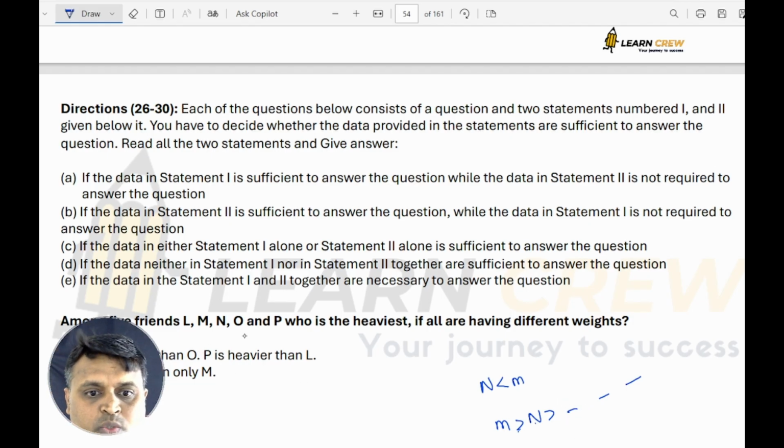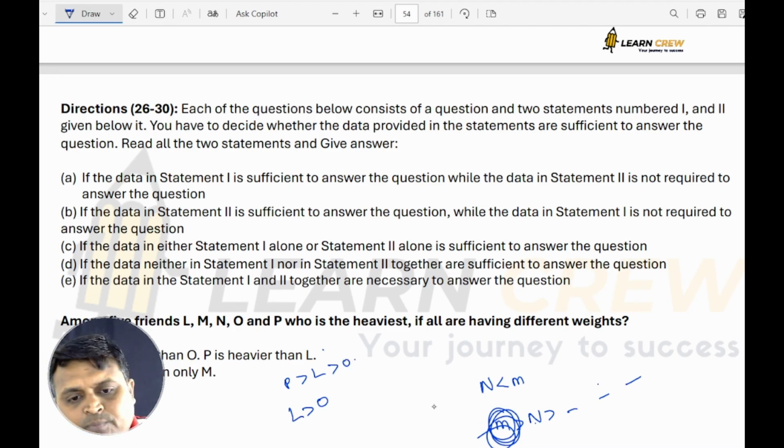So now to answer who is the heaviest? M is the heaviest. To answer this, 1 is not sufficient, I believe. L is heavier than O. P is heavier than L. With this, you cannot say who is having highest weight.